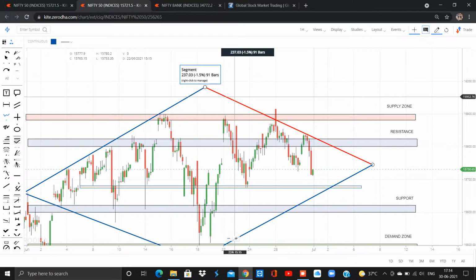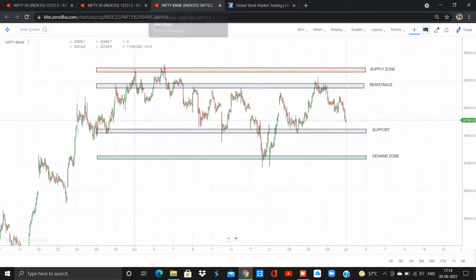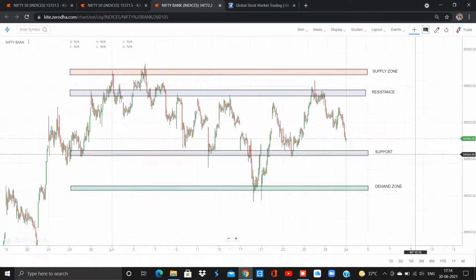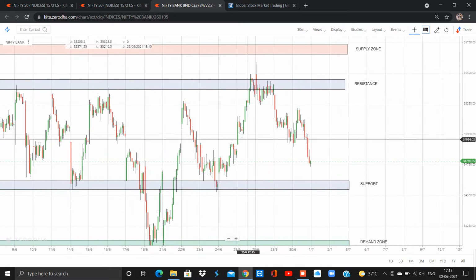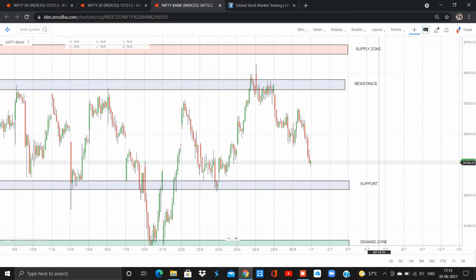Let's move to Bank Nifty. Yes, Bank Nifty also opened in the price range of 35,000, made a high of 35,213 and closed around 34,780, which is 221 points lower than the opening price. So the market hit the resistance area and started falling. Now it is near the support area.